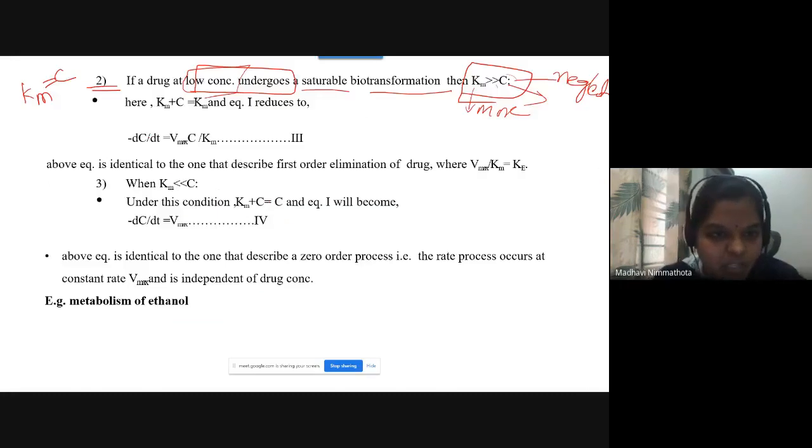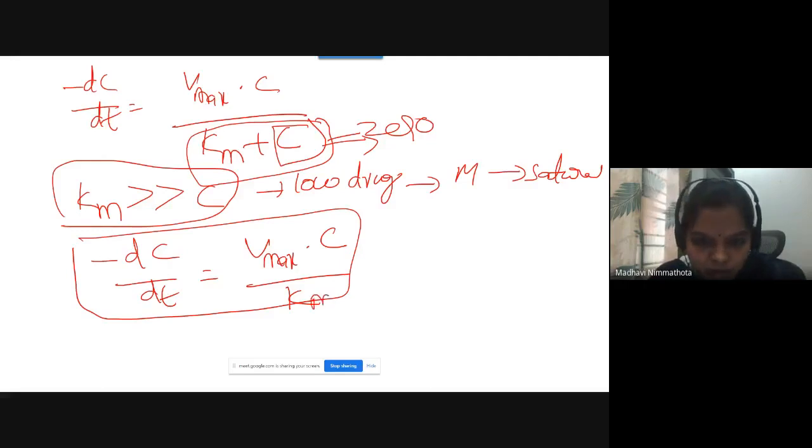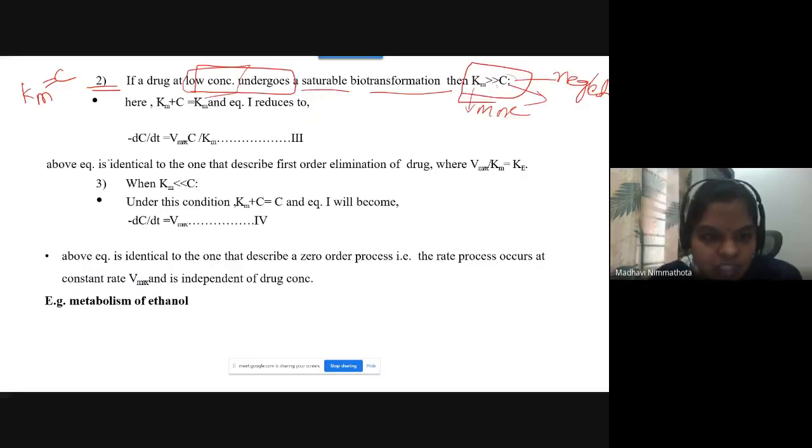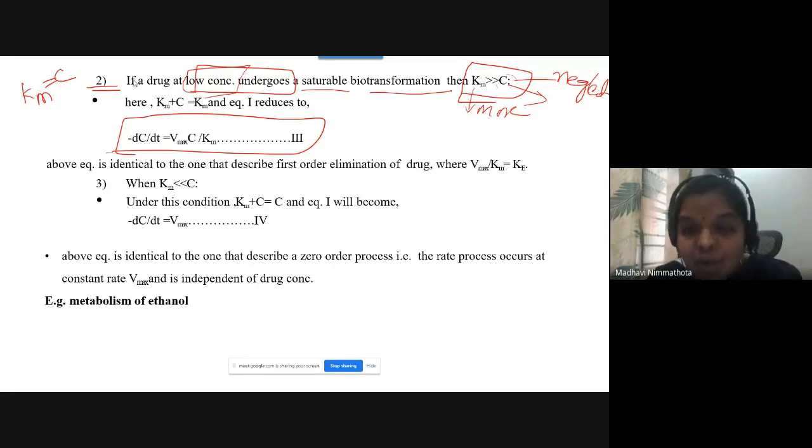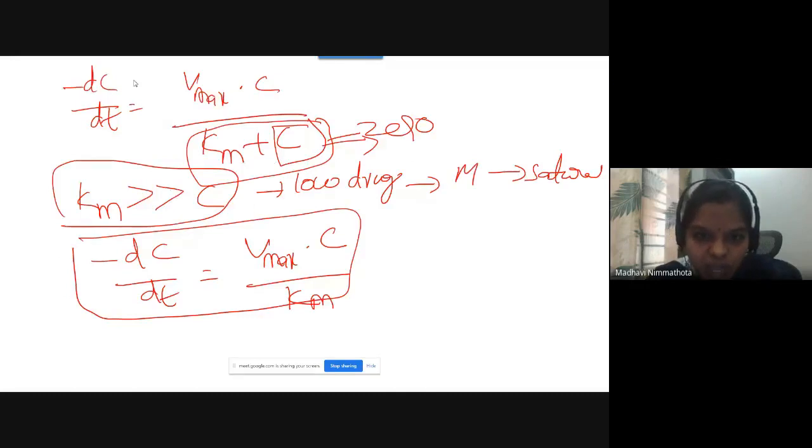Is it right or not? Vmax into C by Km. So this is our second situation, that is Km greater than C. The Michaelis-Menten constant is larger. When the low drug concentration is producing saturable biotransformation kinetics, we can neglect the plasma drug concentration. So C becomes 0, and Km plus 0 is Km. That's why your equation is like this. This is the case Km is greater than C.